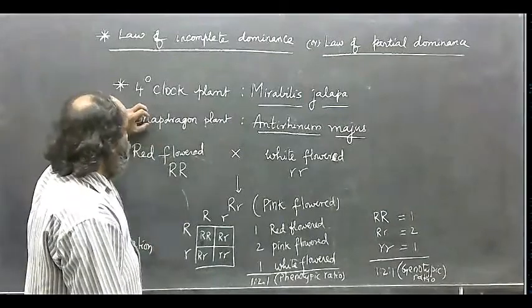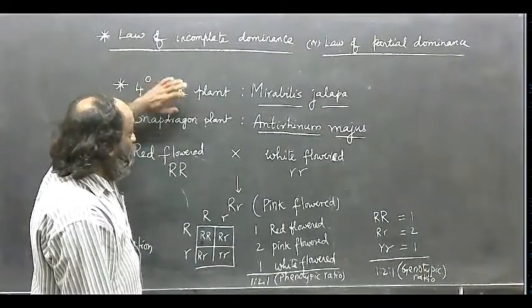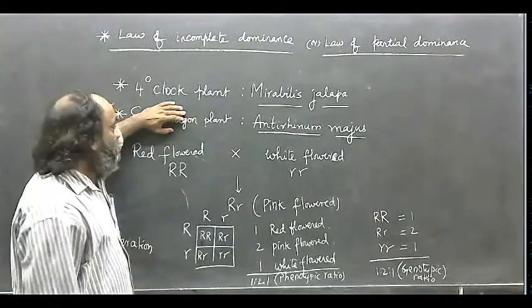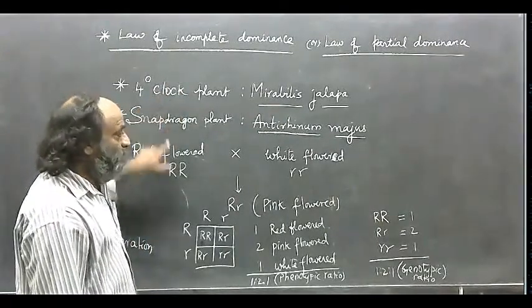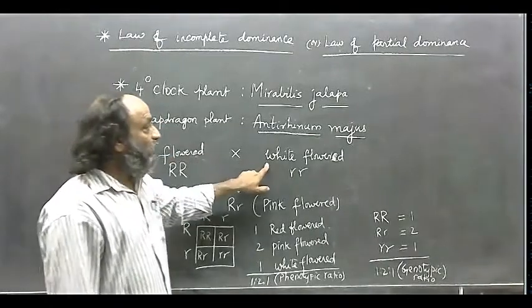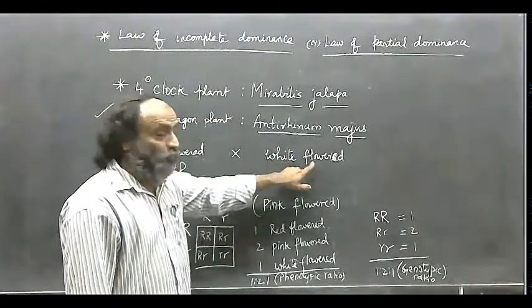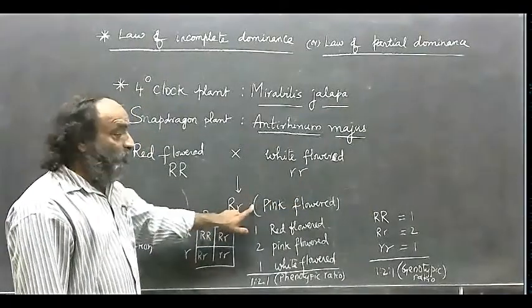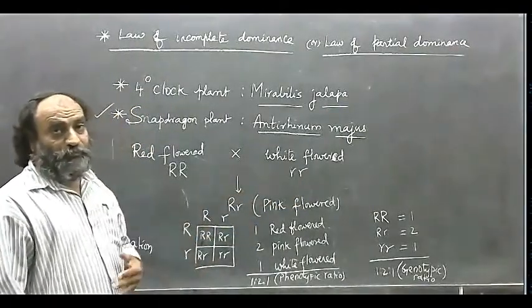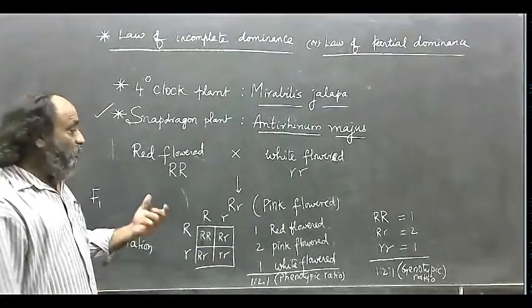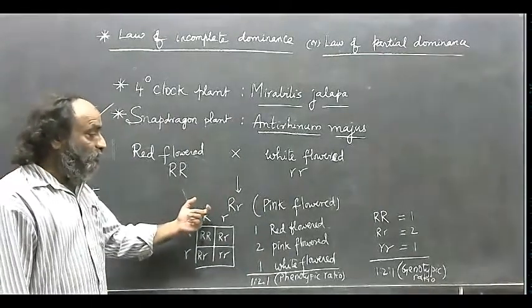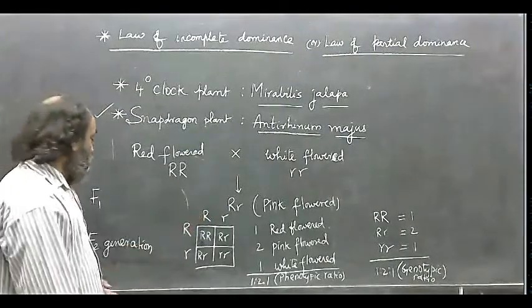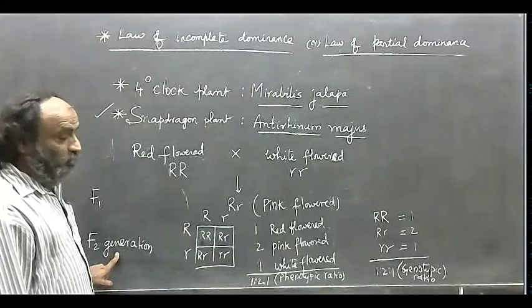If you want to work this out with the 4 o'clock plant instead of Snapdragon, the red flowered 4 o'clock plant is allowed to cross with the white flowered 4 o'clock plant. The offspring of F1 generation are pink flowered. Story is the same, mechanism is the same. When the F1 offspring are allowed for self-pollination, you will get the F2 generation.